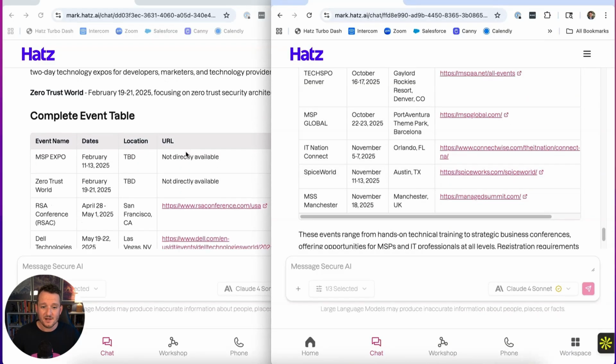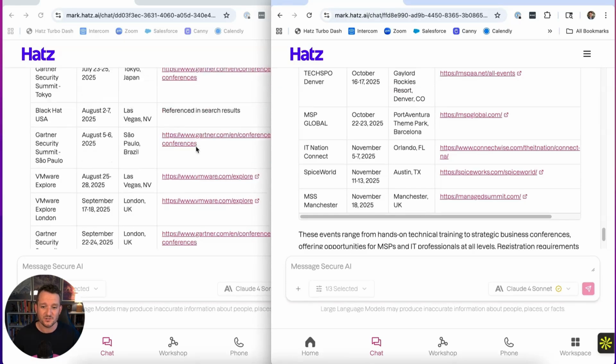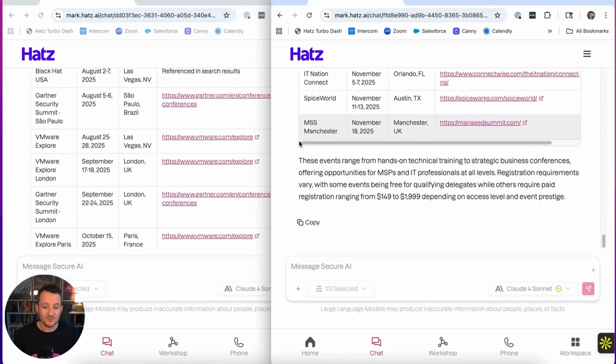So go ahead and try these out. I actually use this more than Google Search. I really don't use Google for much anymore. I just use AI. So I recommend trying that and let me know what you think in the comments.